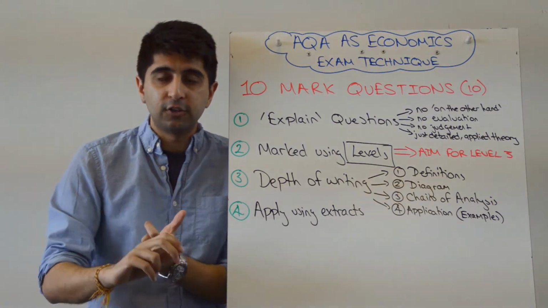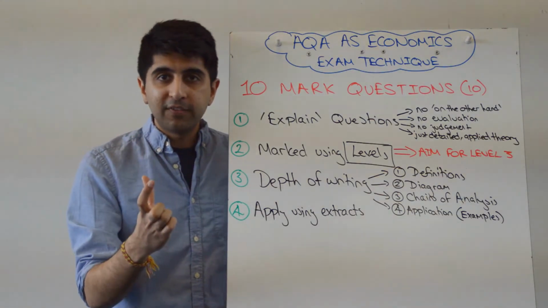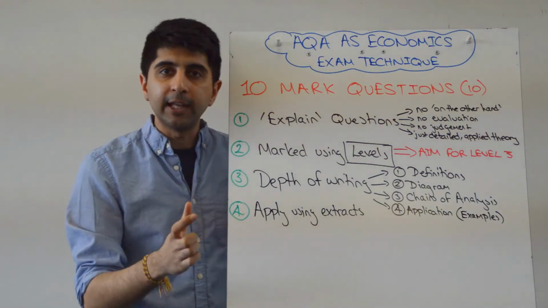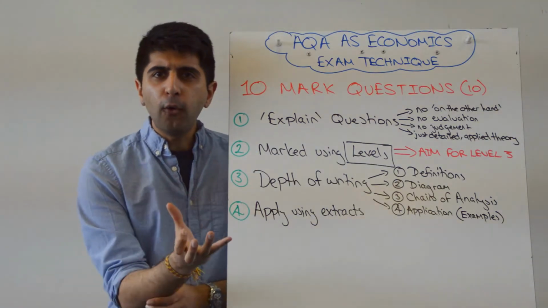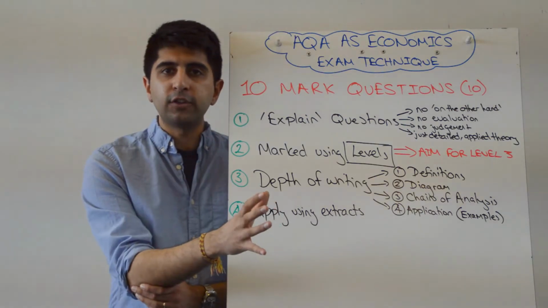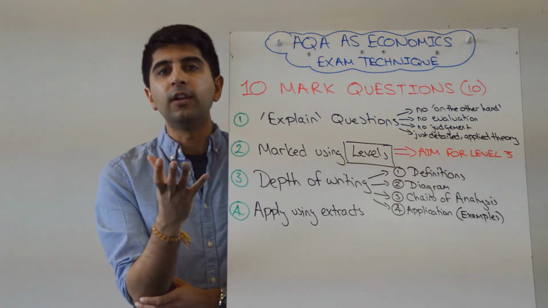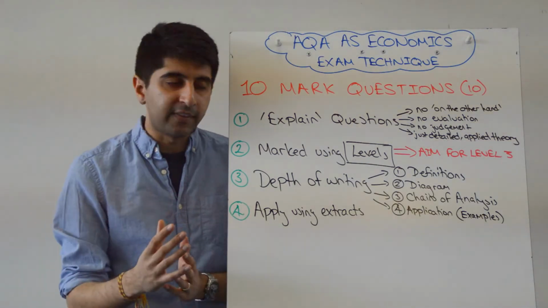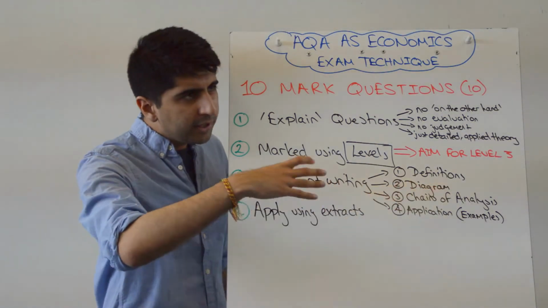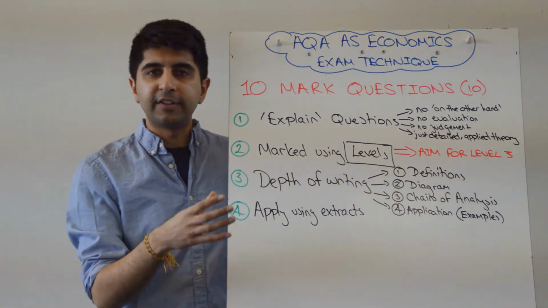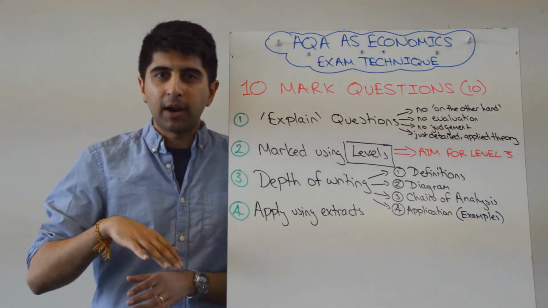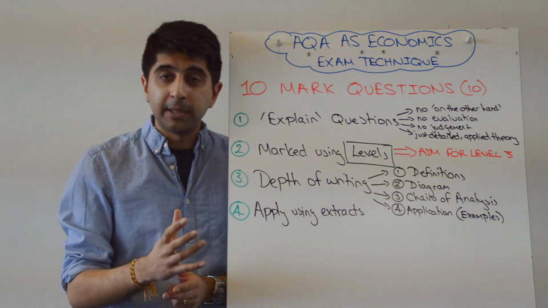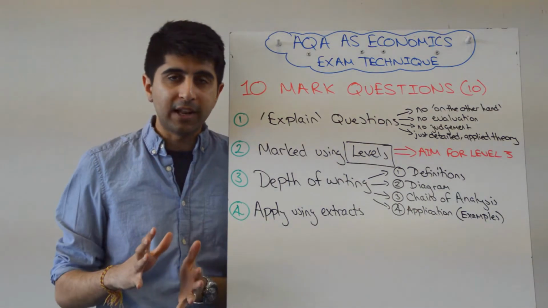Start with definitions, that's really important. All the definitions, key terms that are in the question need defining. Anything else that is at the core of your essay, if it's not in the question, but you know it's such an important either concept or term itself, then define that. You're looking to include a diagram. It's very rare for 10 markers to be set where a diagram is not needed at all. It's very likely that a diagram is going to be needed, in which case feel free to include it, absolutely.